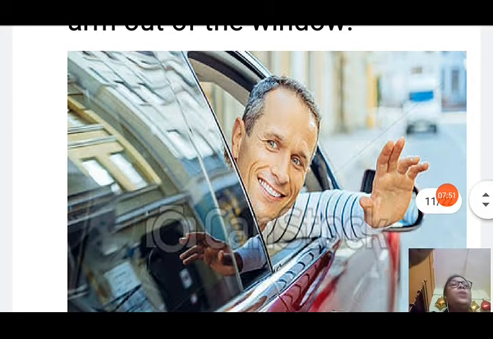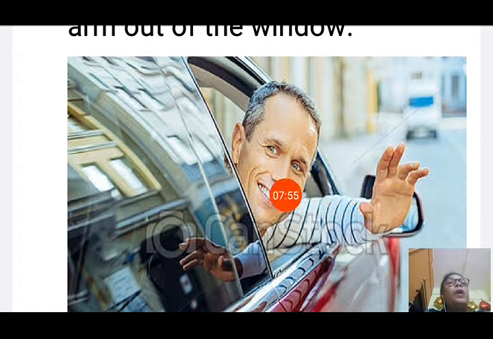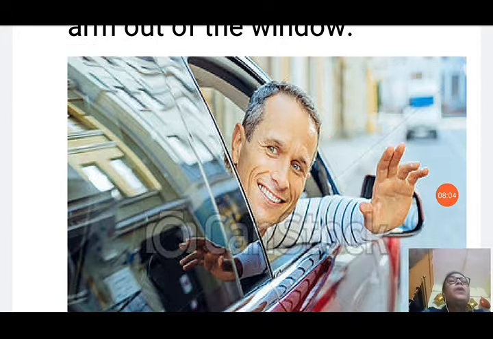Next is, do not put your head or arm out of the window. You can see the person how he is taking out his hand also and his head also out of the window. So it is very dangerous. When any vehicle passes beside that vehicle, then it can cause an accident to the person.